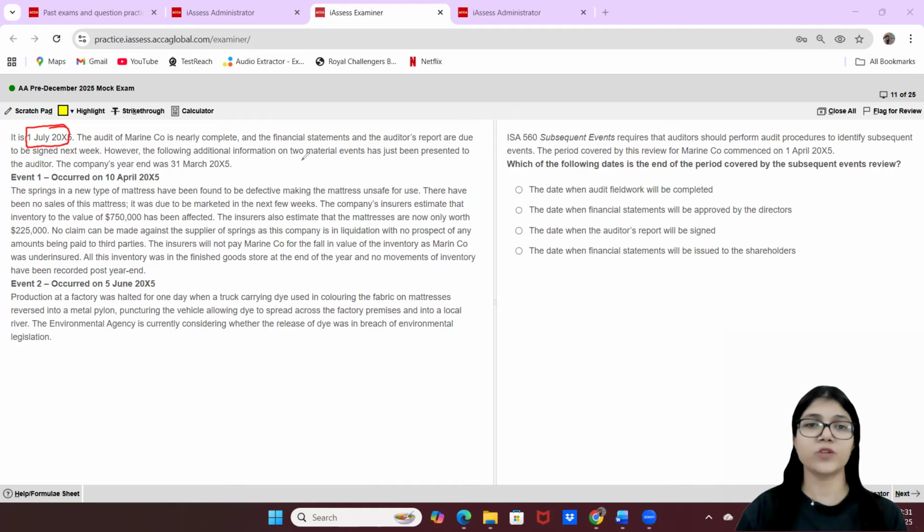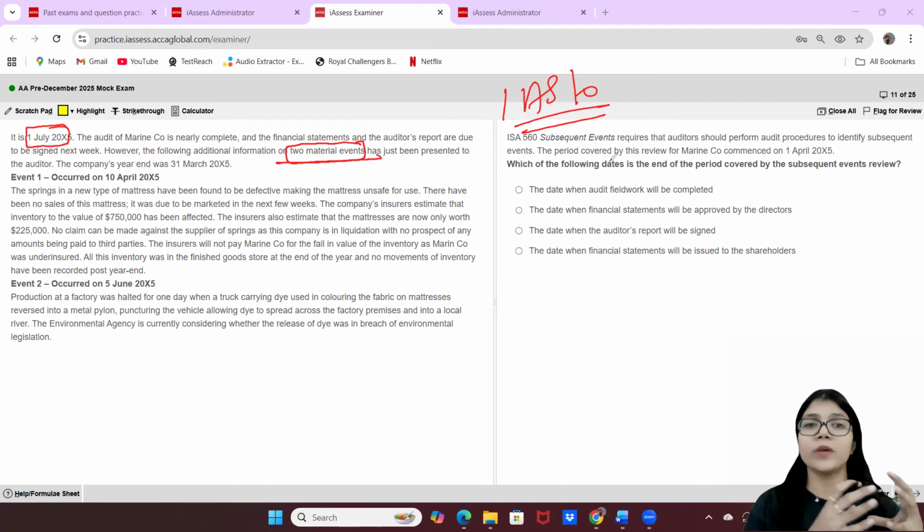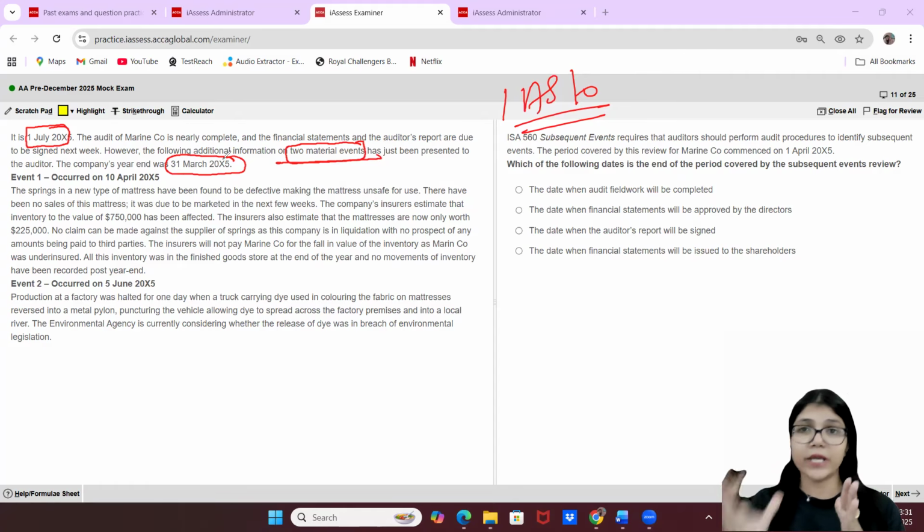However, the following is additional information on two material events. So we already know that both of these are material. Whenever we are talking about IAS 10, adjusting events and non-adjusting events, materiality plays a very important role in whether it is going to be an adjusting or a non-adjusting event. They have only told us that it is material, right? It had just been presented to the auditor. The company's year end was 31st of March. So we know the starting date, we know today's date, and we know that the report will be signed next week, which is probably around 10th July, for example, right?